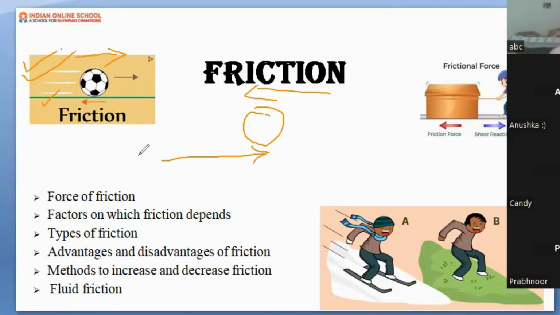Some essential things you should know regarding frictional force: there must be two bodies, two objects, two surfaces in contact. So there should be contact between the two objects. That is the first essential condition. The second essential condition is that there must be some force or motion applied. In short, the force of friction opposes your force, your motion, between bodies in contact with each other.